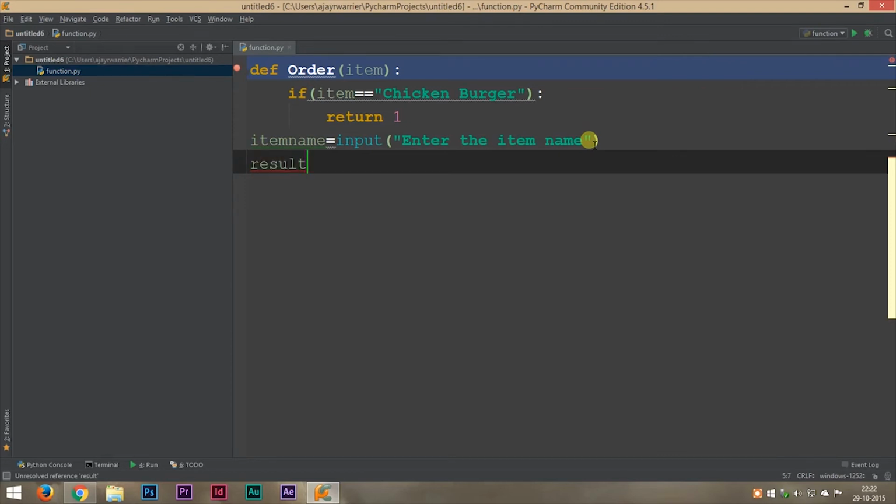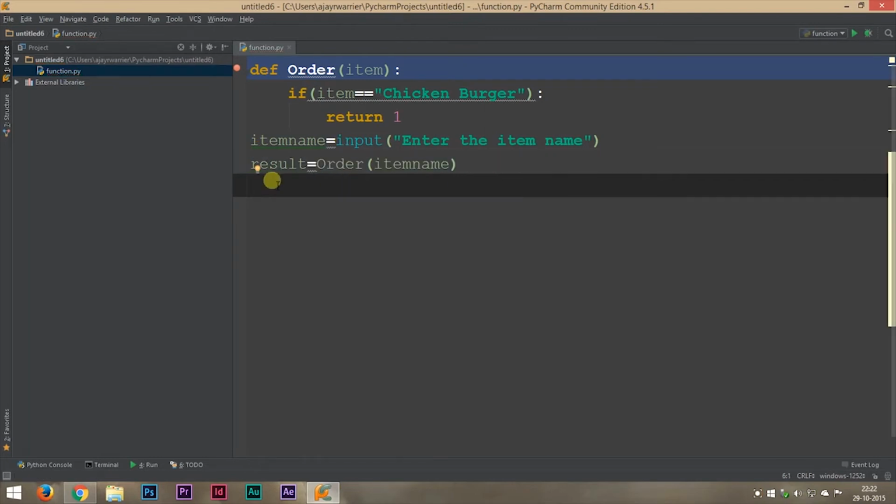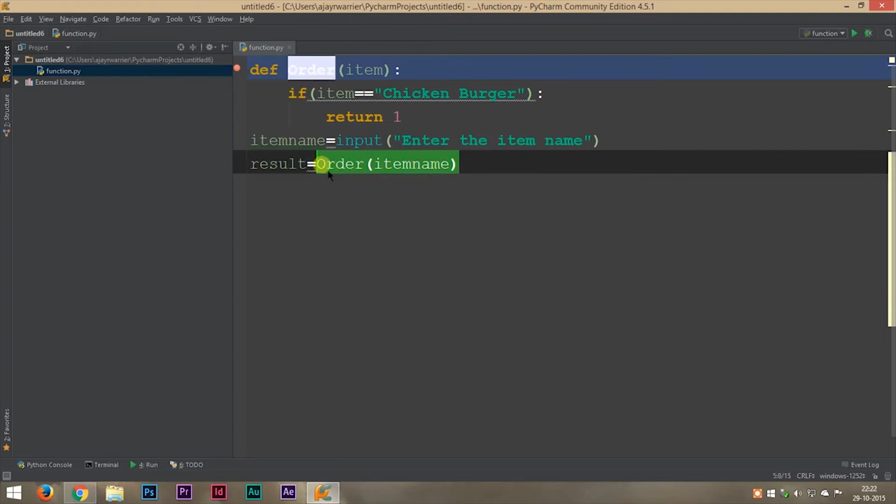It can be any name, but for the time being, we'll use result. And this result must store the result of the function. So we have to call the function with the value given by the user. In this case, result equal to order item name. So this is our function call.